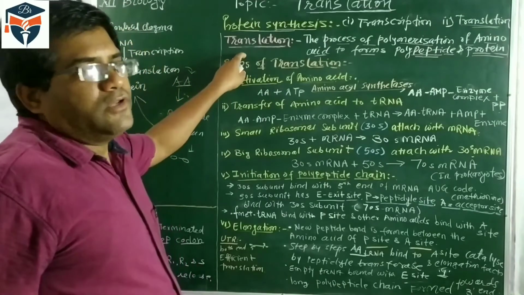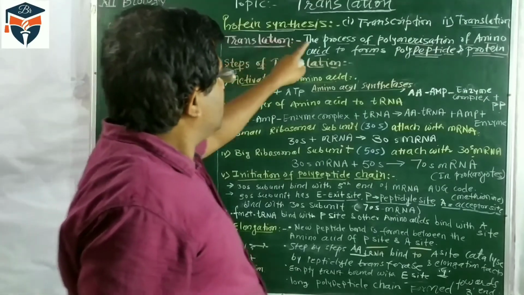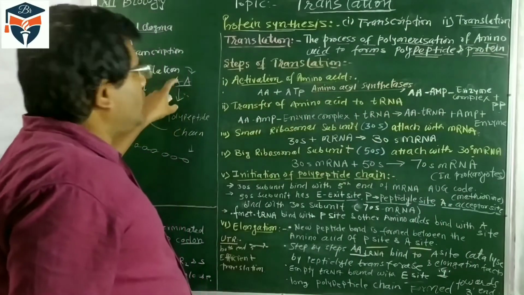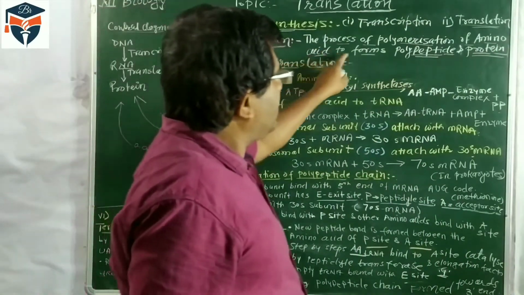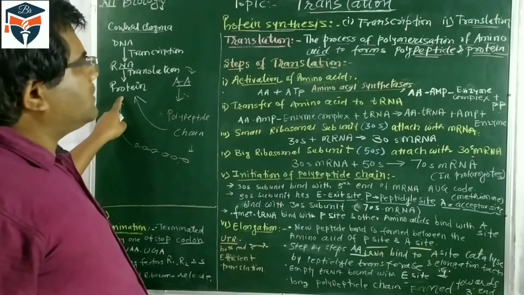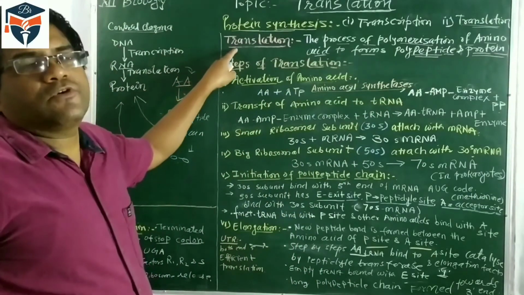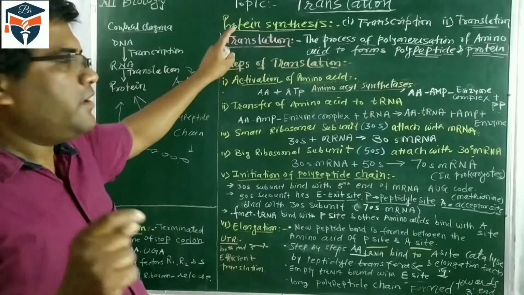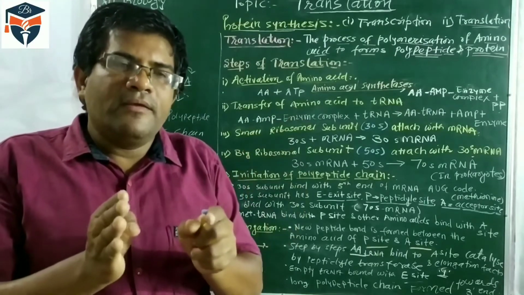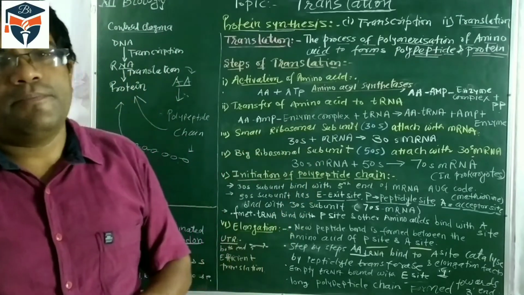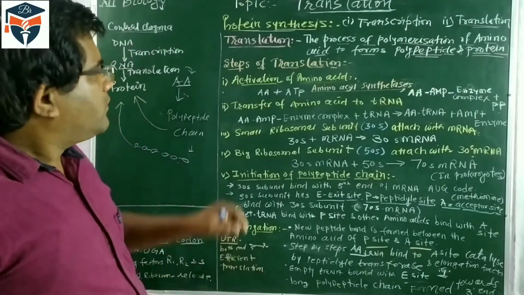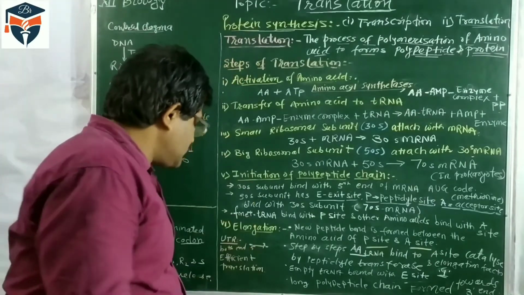So many amino acids combine and form a long polypeptide chain, and then this polypeptide chain converts into protein. This phenomenon is called translation.